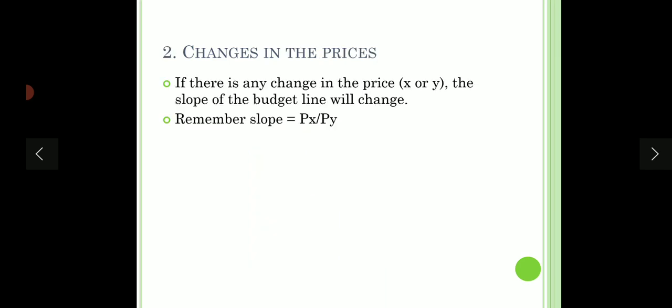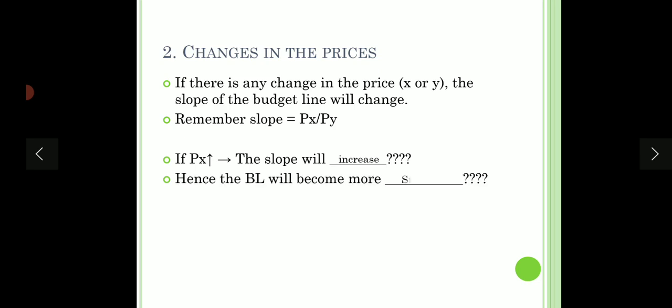Now what happens if there is a change in the price of any of the commodity? Now the slope of the budget line will change. So see, the slope is Px upon Py. So let's say prices increase. So here is the formula in front of me, Px upon Py, and Px is increasing. The numerator is increasing, so the slope will also increase. And the budget line will become more steeper.